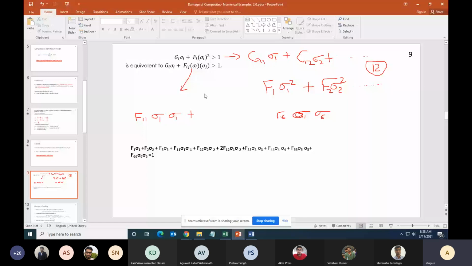Like in this course, how many failure criteria have we learned? We learned Tsai-Hu, Tsai-Hill, Hoffman, Hashin, Christensen. But we don't know. For isotropic materials, we know that if it is ductile, I will use von Mises or maximum shear, and if it is brittle, I will use maximum principal stress. For composite materials, this distinction is not so clear. We don't even know that any one of the five is good for a certain type of composite material.